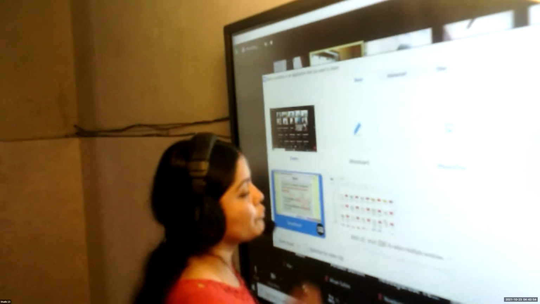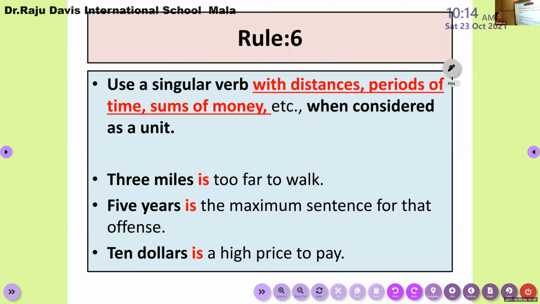Very good. Okay, let me share again rule number 6. Use a singular verb with distances, periods of time, and sums of money when considered as a single unit. I repeat, if the sum of money, the distance, or the period of time discussed in the sentence gives one single idea.